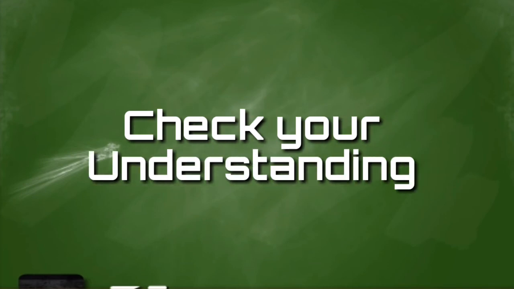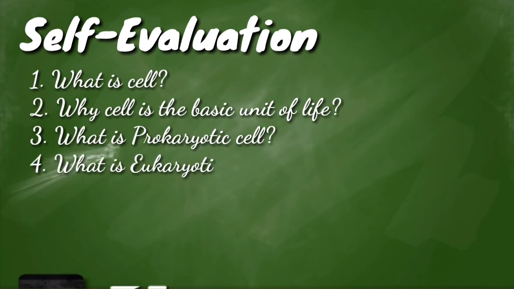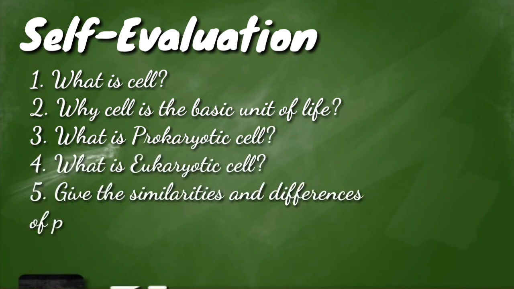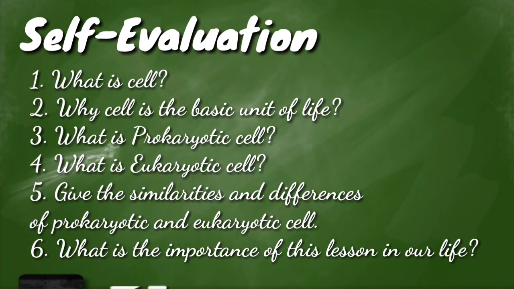Let's see if you learned something. Let us have self-evaluation. Number 1. What is a cell? Number 2. Why is the cell the basic unit of life? Number 3. What is a prokaryotic cell? Number 4. What is a eukaryotic cell? And number 5. Give the similarities and differences of prokaryotic and eukaryotic cells. Number 6. What is the importance of these lessons to our lives?